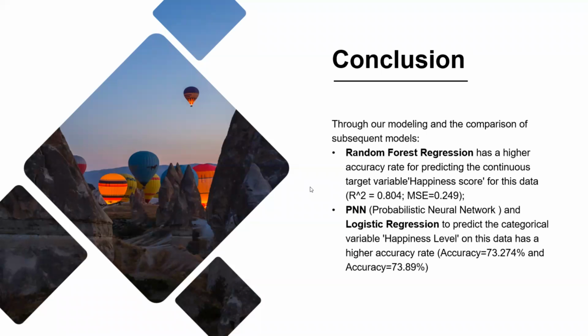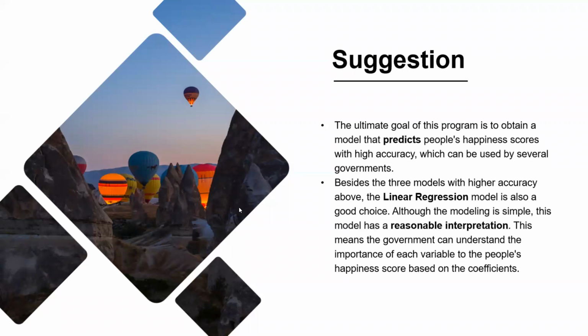For the conclusion, if you want to do regression for predicting the continuous variable happiness score, we would definitely choose the random forest regression, which has the highest R squared value and the lowest MSE. And if you just want to predict the happiness level or do a classification, PNN and logistic regression might be the better choice. Next page, please. So the suggestion part. The goal of our project is to obtain a model that can predict people's happiness scores with high accuracy, because this can be used by several governments.